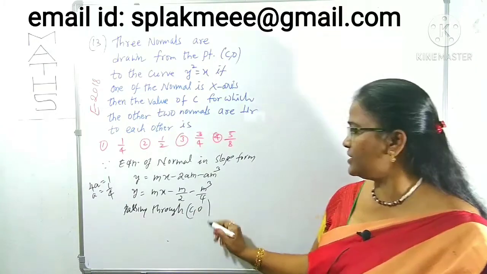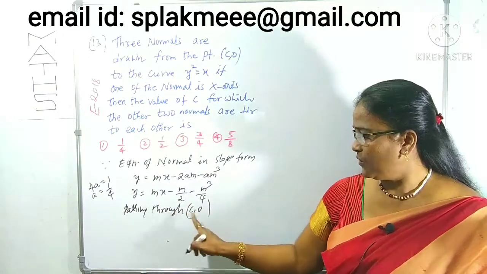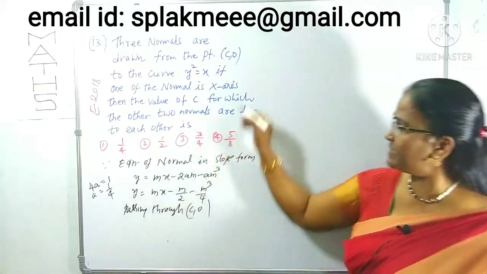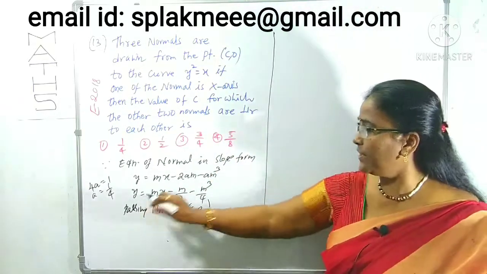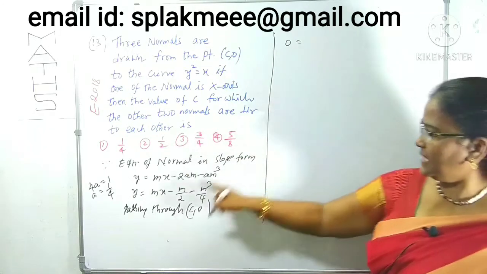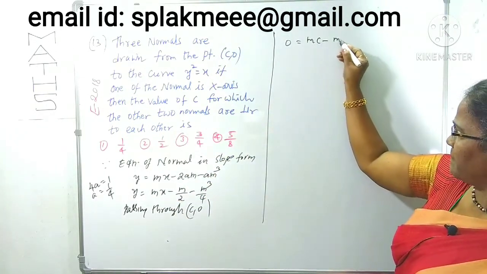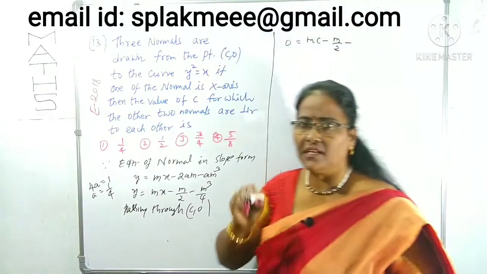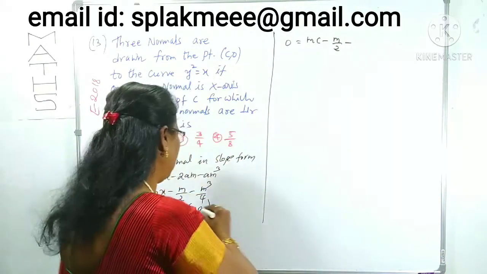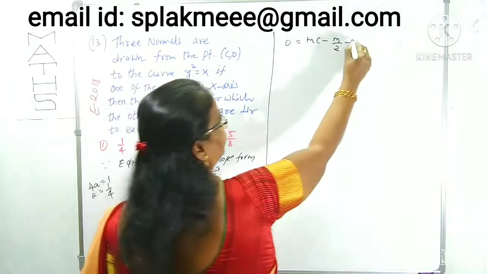We can substitute C, 0 in place of x and y. y is 0, x is c, so this becomes 0 equals mc minus m by 2 minus m cube by 4.